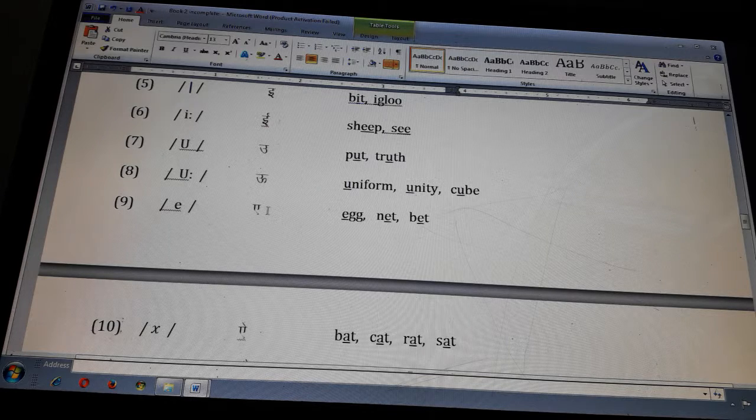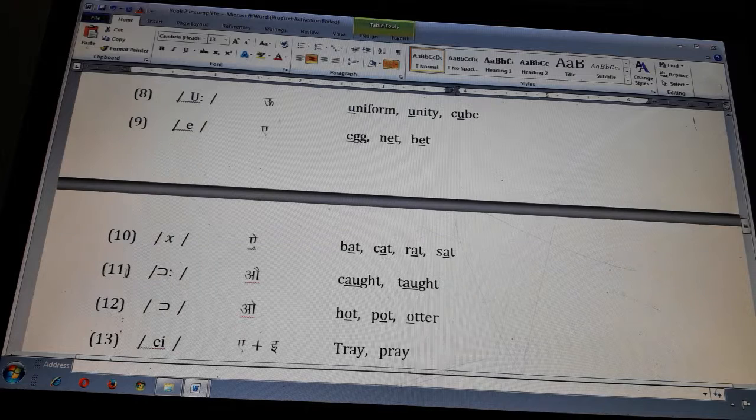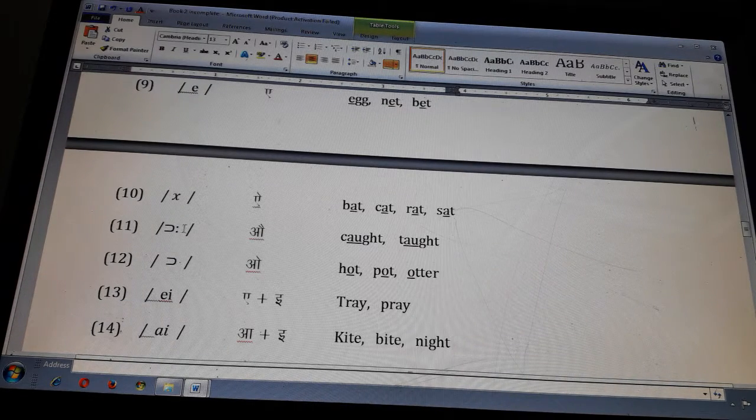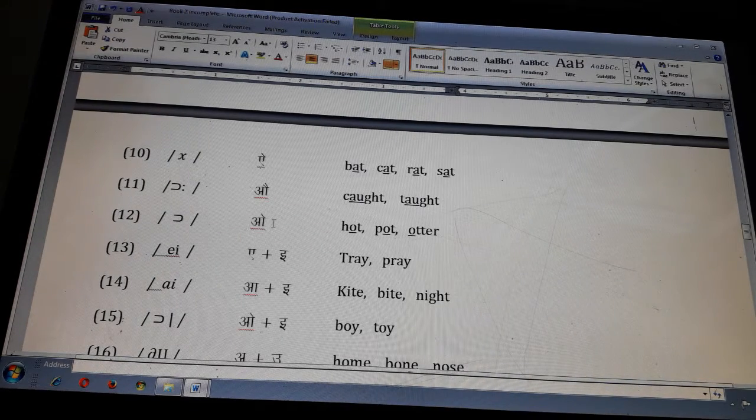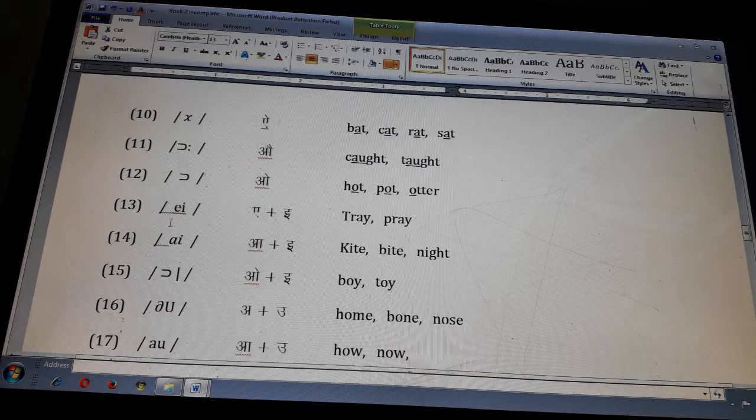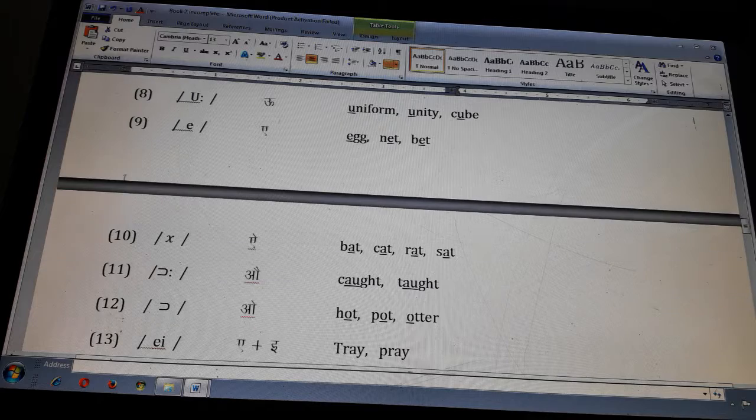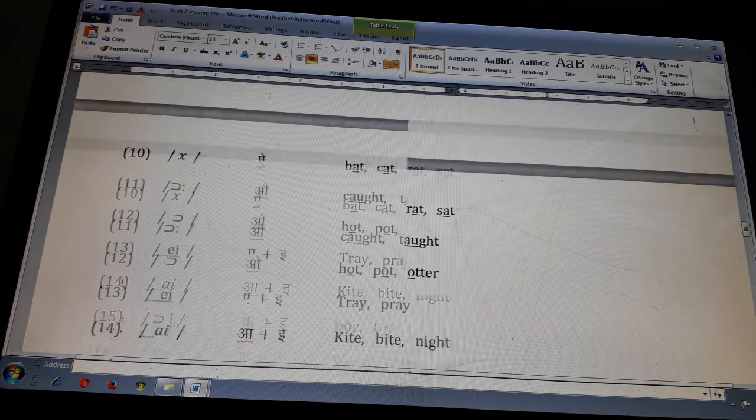And this is the symbol of A, egg, net, bit. And that is the symbol of A, bat, cat, rat, sat. And that is the symbol of O, caught, taught. And that is the symbol of O, hot, pot. These first twelve are monophthongs. These are all single sounds.